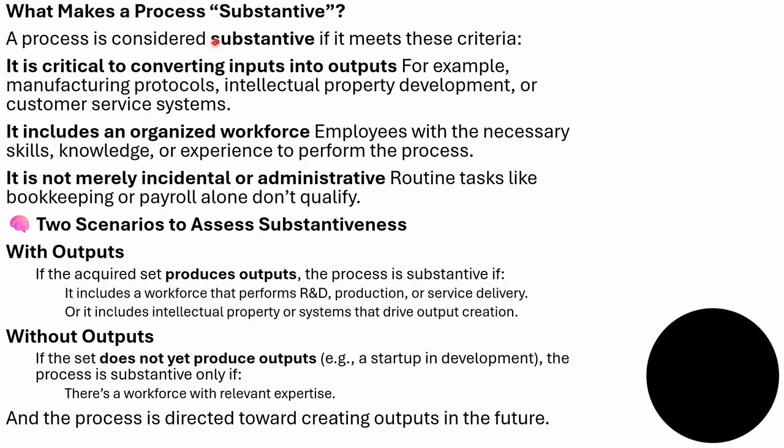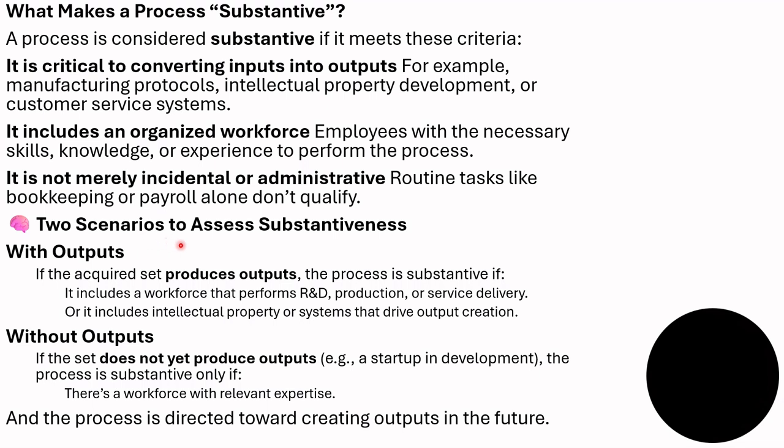What makes a process substantive? A process is considered substantive if it meets these criteria. It is critical to converting inputs into outputs, for example manufacturing protocols, intellectual property development, or customer service systems. It includes an organized workforce, employees with the necessary skills, knowledge, or experience to perform the processes. It is not merely incidental or administrative. Routine tasks like bookkeeping or payroll alone don't qualify.